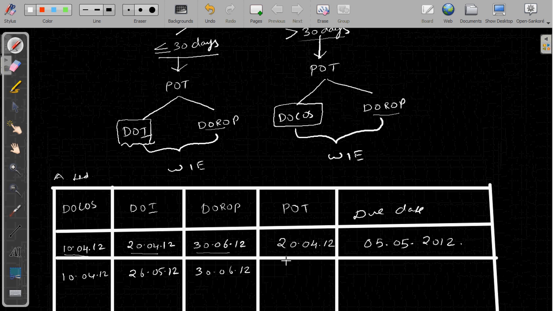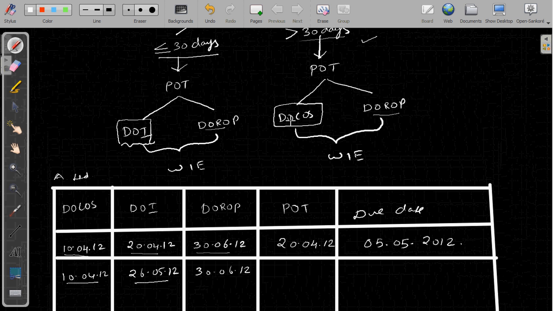We have to go back to rule 3. Rule 3 will ask us to check whether invoice is raised within 30 days or after 30 days. In this case, date of completion is 10th April, date of invoice is 26th May, which is after 30 days. So this classification will be applied. If invoice is raised after 30 days, then you will not give weightage for date of invoice.